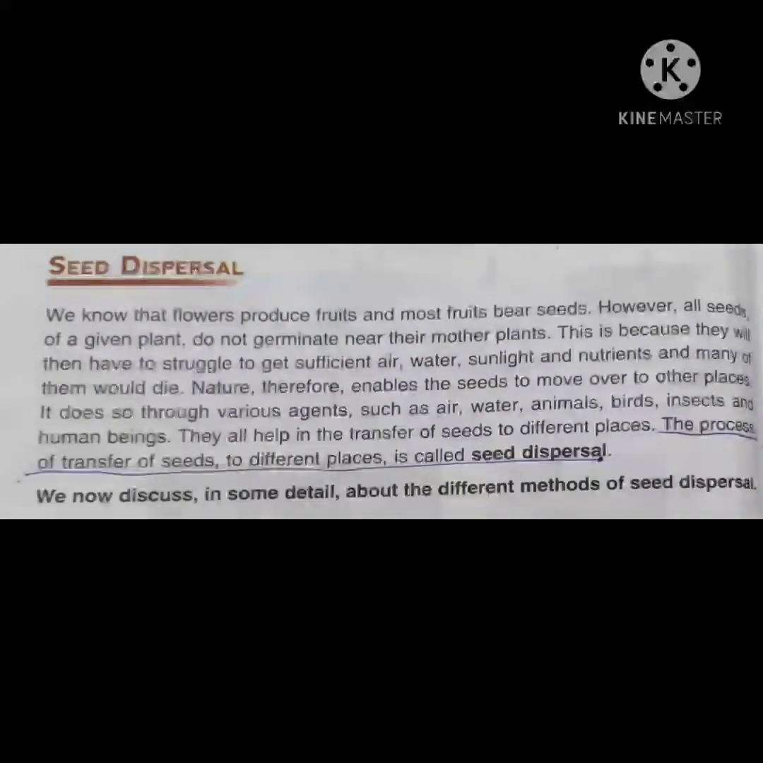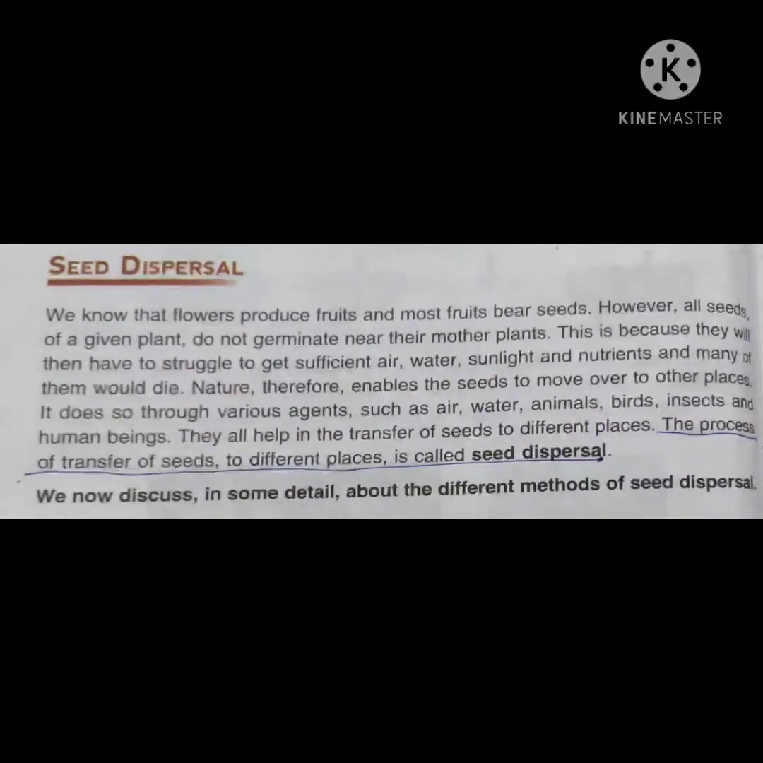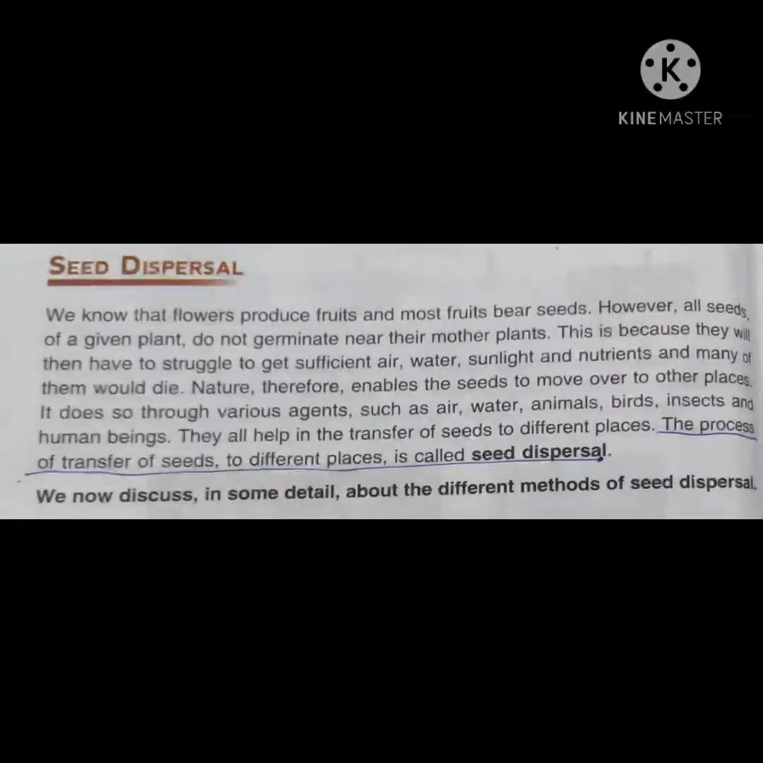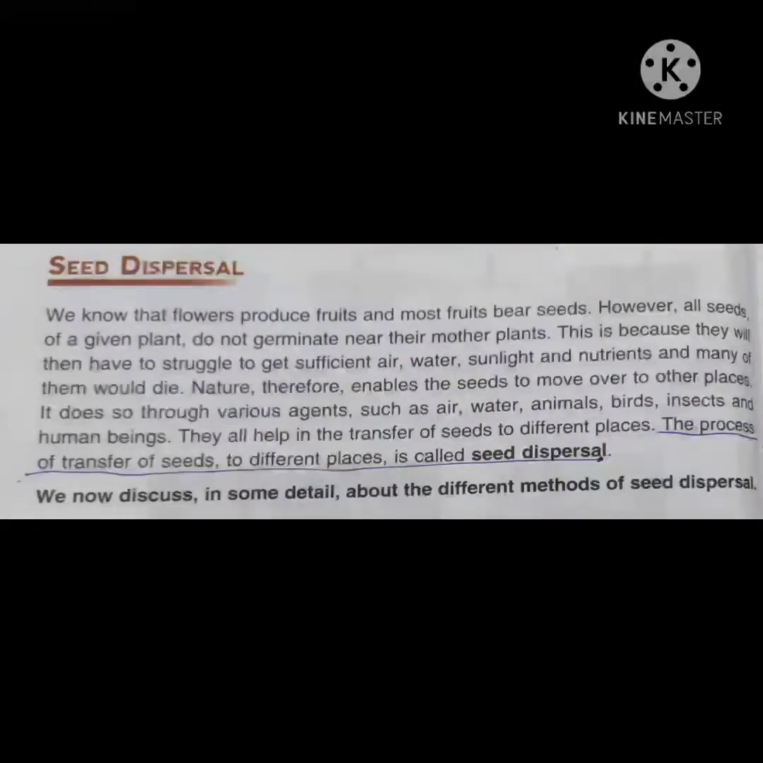We know that flowers produce fruits and most fruits bear seeds. However, all seeds of a given plant do not germinate near their mother plants. This is because they will then have to struggle to get sufficient air, water, sunlight, and nutrients, and many of them would die. Nature therefore enables the seed to move over to other places.